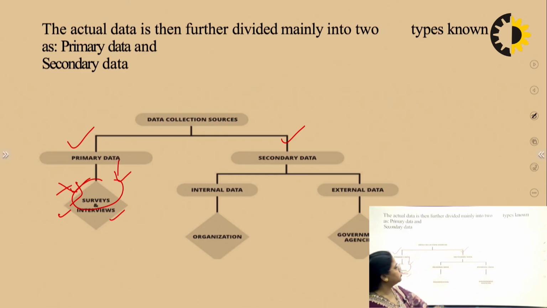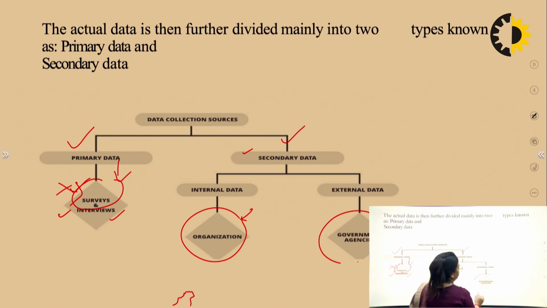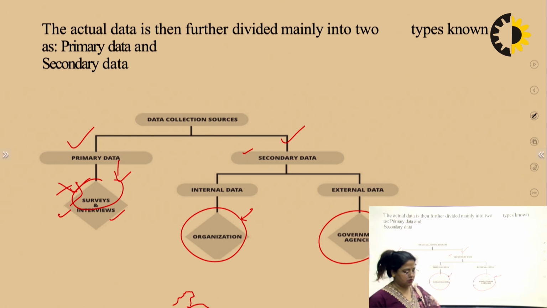Now we move to the secondary data. Secondary data is also classified into two parts. The first one is internal data and the second one is external data. Internal data is used directly within an organization, and external data is from a third party, like the government and agencies.